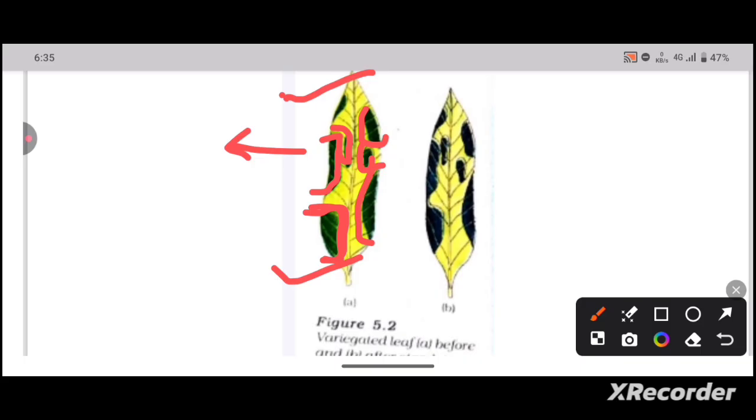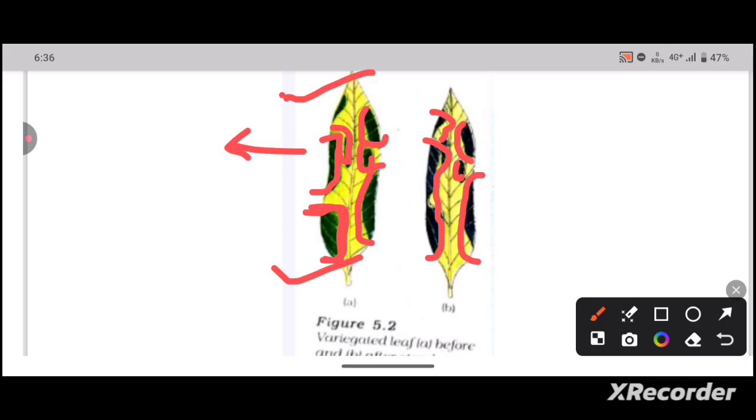After a few minutes, you can observe the blue coloration on the leaf. This blue coloration on the leaf represents the presence of starch. The presence of starch indicates that photosynthesis happened in the leaf.